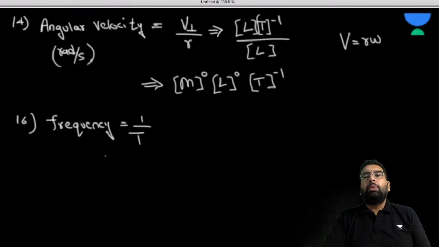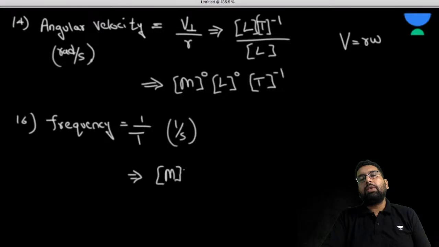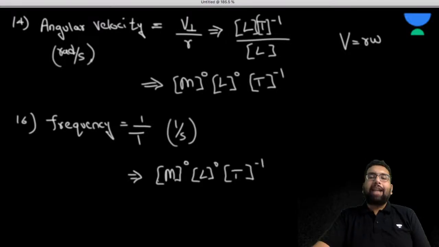So what is going to be the unit to it? It is going to be 1 by second. Or you can get the fundamental dimension right away from here. We have 0 dimension to the mass, 0 dimension to the length, and -1 dimension to the time. This is going to be the dimension of frequency.